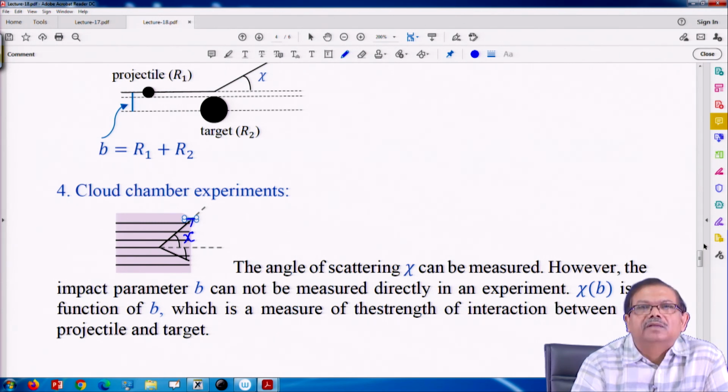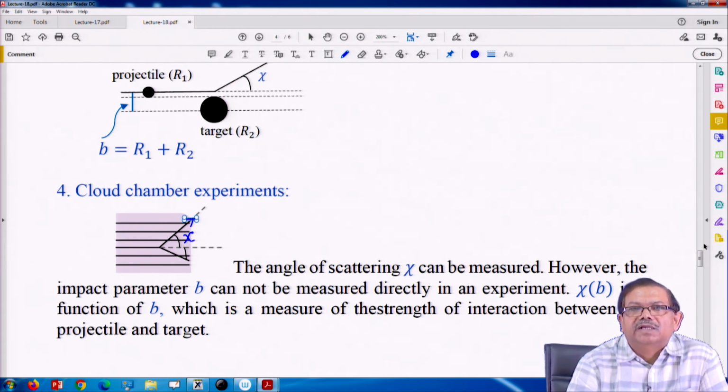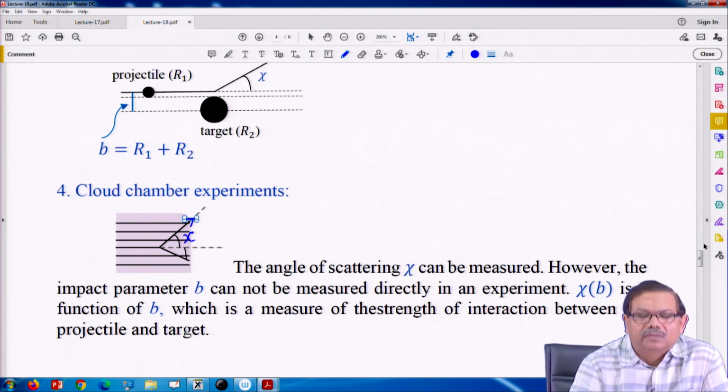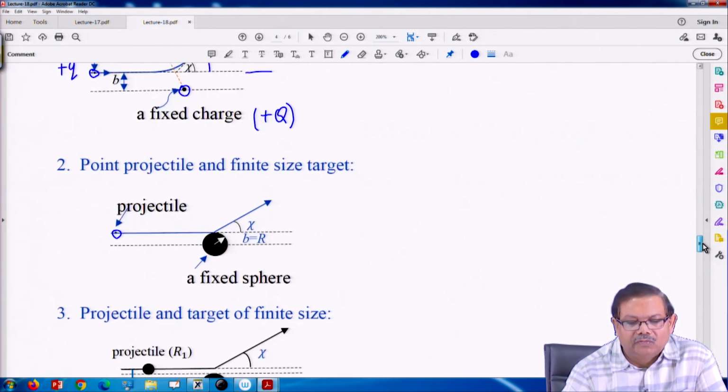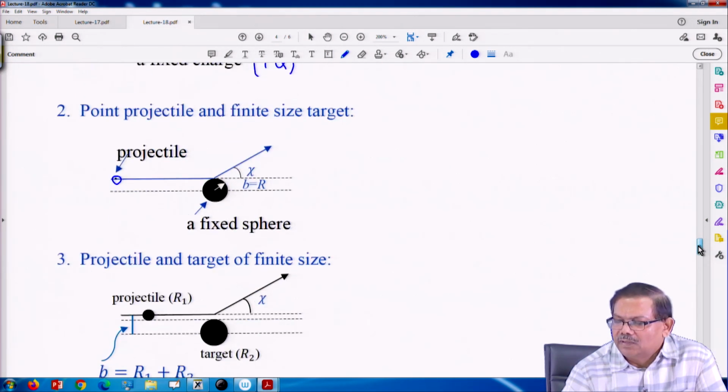So, B is here calculated by theory and then predictions are matched with the experiments, and that is how the impact parameter is estimated and some measurable things are predicted. So, there are problems where we cannot do anything, we cannot measure B. So, B has to be computed. So, there are processes of different kinds where there are collisions or scattering.